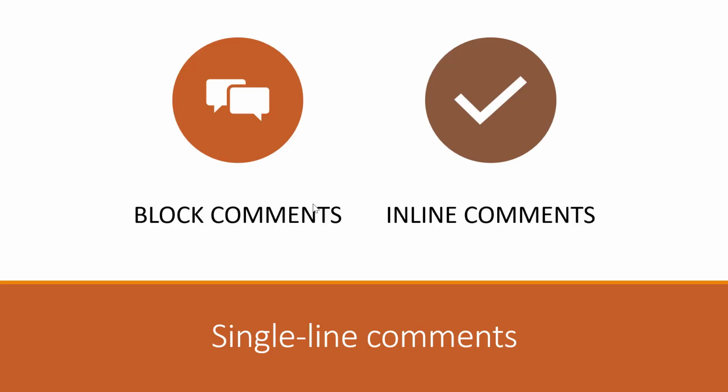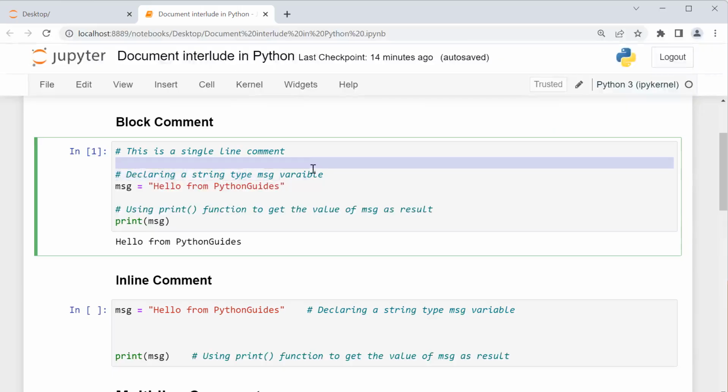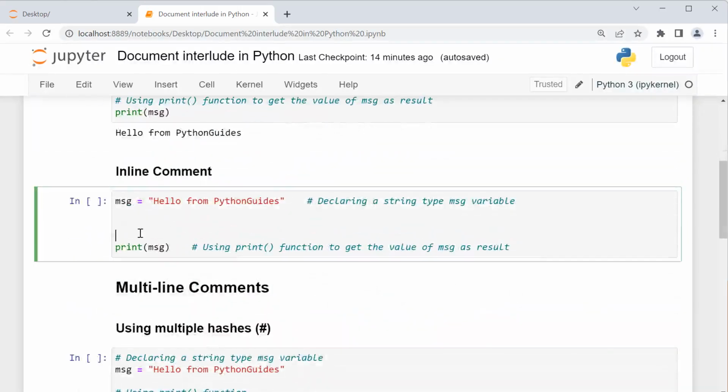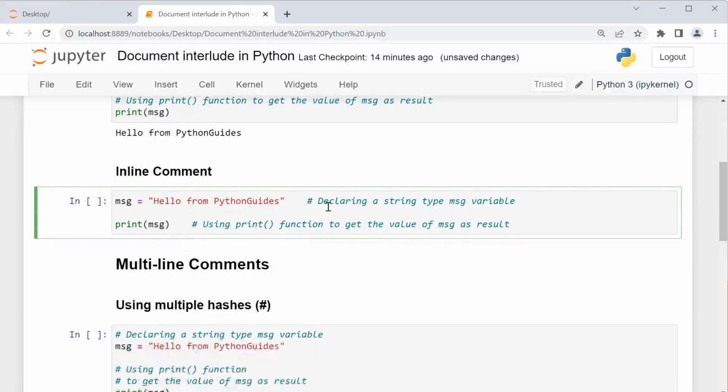After block comments, there are also inline comments. When we utilize a comment in the same line of code for its explanation, it is referred to as an inline comment. For the block comment, we were putting the comment above the code, but in inline comments, we generally put the comment in the same line where the code is specified. Here is my code where I have created one message variable and assigned some string value to it, and this is the comment explaining it.